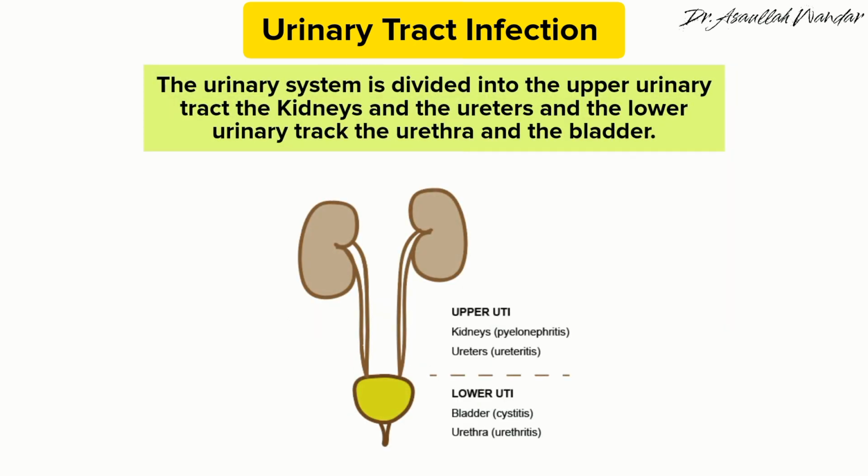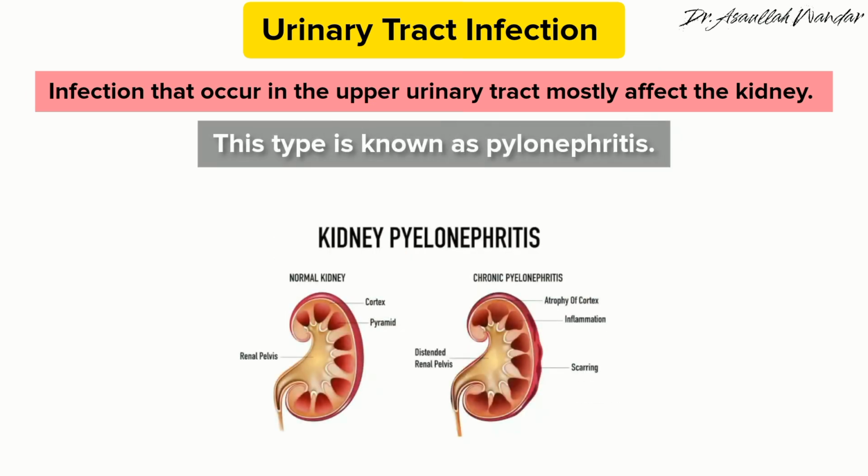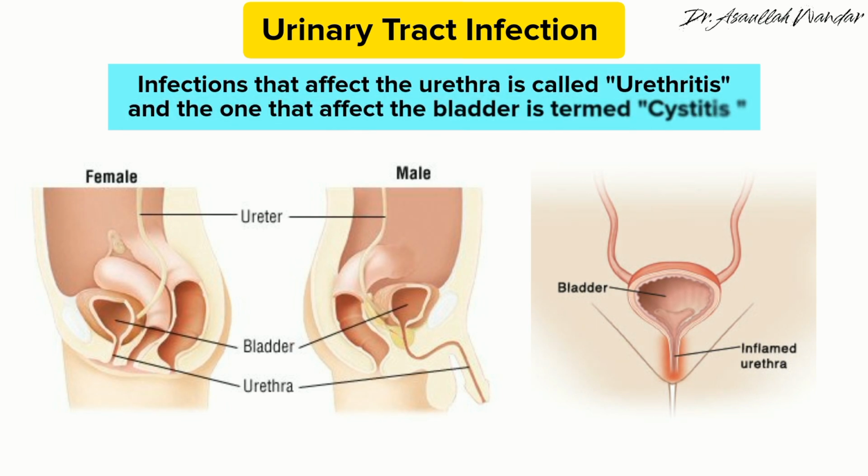The urinary system is divided into the upper urinary tract, the kidneys and the ureters, and the lower urinary tract, the urethra and the bladder. Infections that occur in the upper urinary tract mostly affect the kidney. This type is known as pyelonephritis. Most infections occur in the lower urinary tract. Infection that affects the urethra is called urethritis, and one that affects the bladder is termed cystitis.